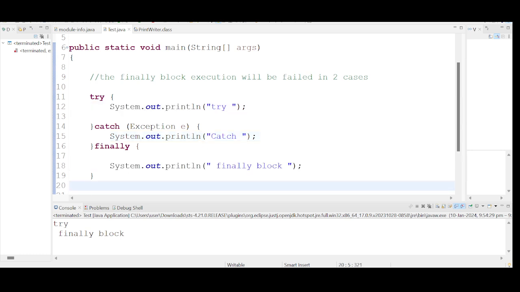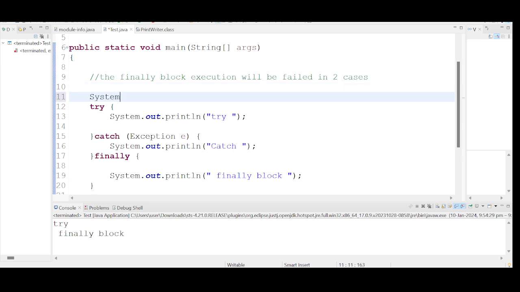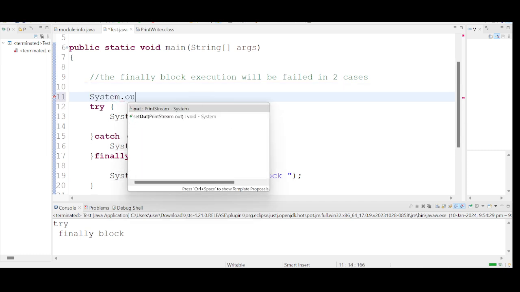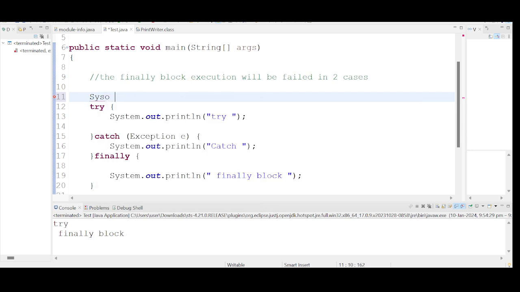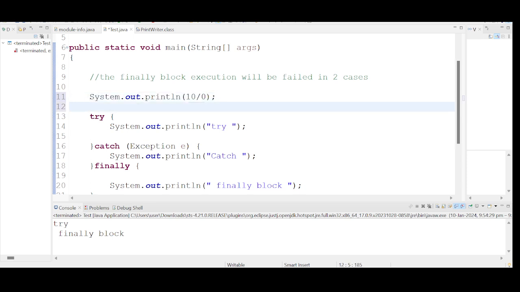But today what I am trying to say is, let us say the exception occurs before the try block. I am including a risky code, System.out.println(10/0). This is risky code, but it is not part of the try block. It is declared before the try block.